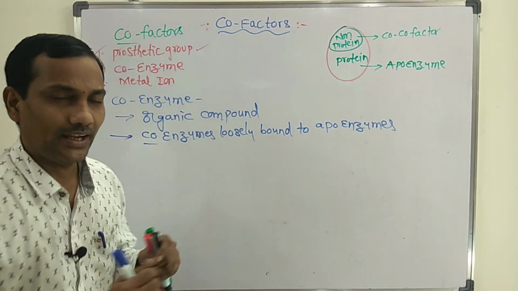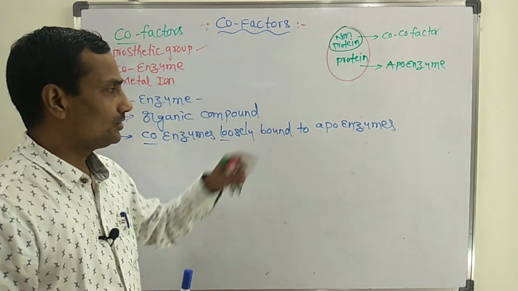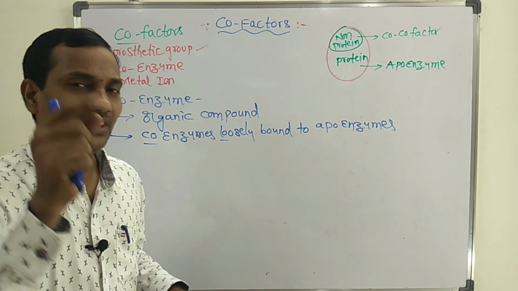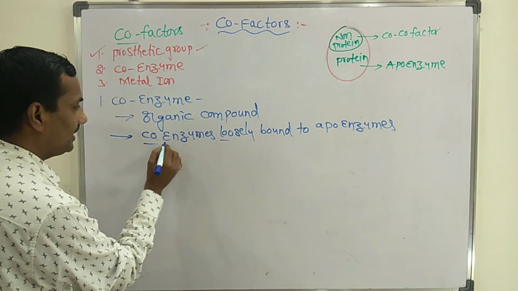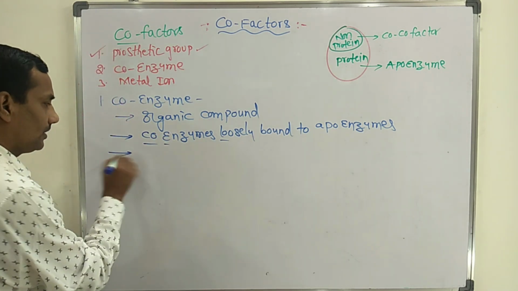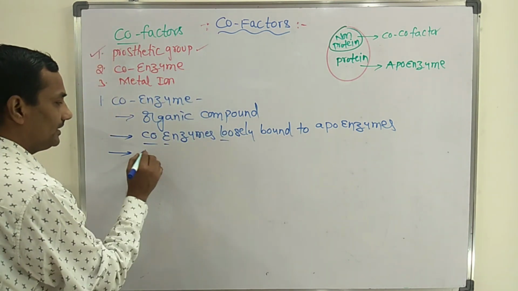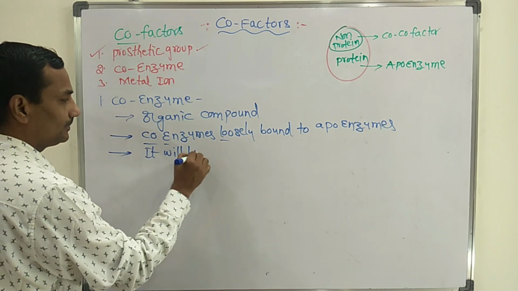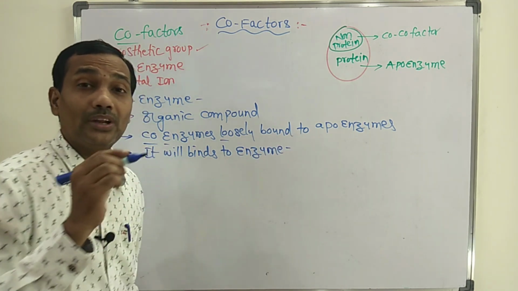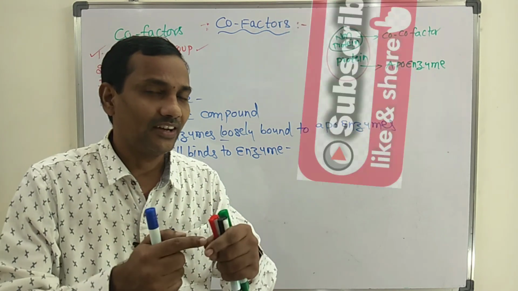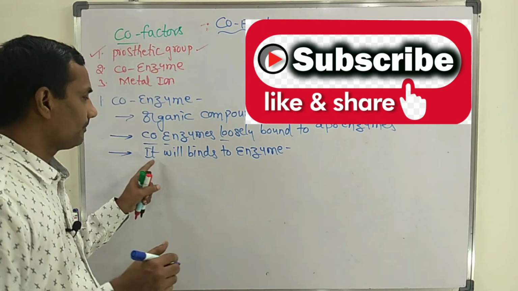The coenzymes are also organic compounds, but how they bind is important. They are loosely bound to apoenzyme. If tightly bound to apoenzyme, that is a prosthetic group. But whereas coenzymes are loosely bound to apoenzyme. One more important point related to coenzyme: it will bind to the enzyme during catalytic activity. Whenever the enzyme starts to perform its function, at that time only it will perform the function.